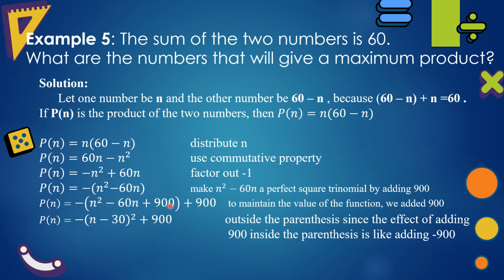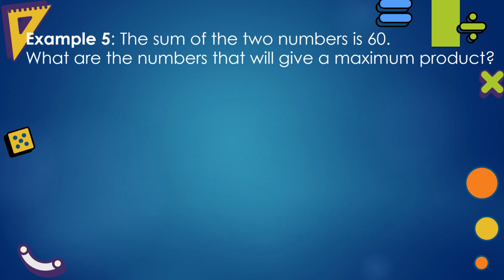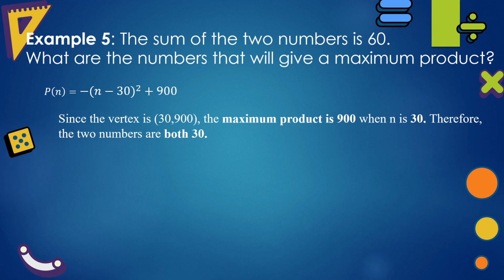That's why we add 900 outside so that there will be no change in the value of the equation. The factored form of n squared minus 60n plus 900 is the square of n minus 30. Since the vertex has coordinates 30 and 900, the maximum product is 900 when n is 30.